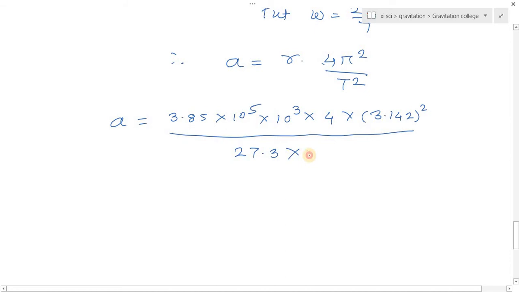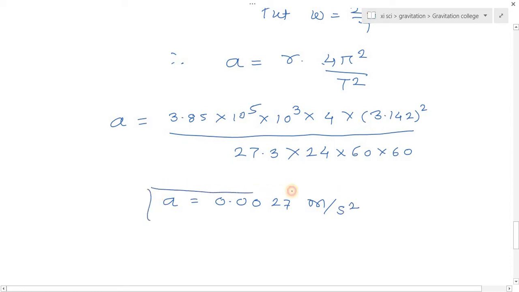So we have to convert days into seconds. So here, 27.3 into 24 into 60 into 60. If I simplify it, we get the value of acceleration. So A is equal to 0.0027 meter per second square. See here the value A, which is 0.0027 meter per second square, that is the value of acceleration here.